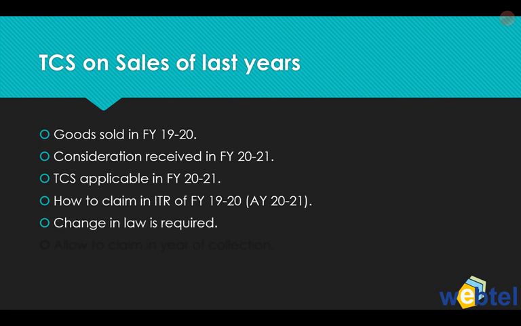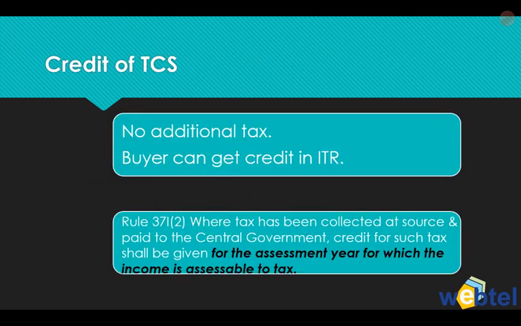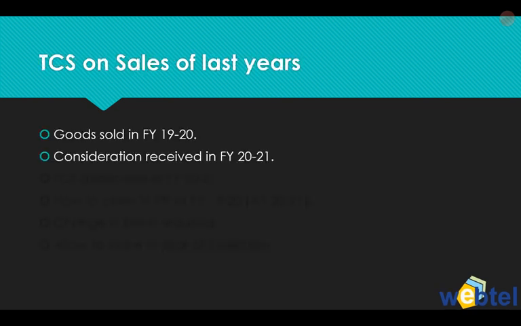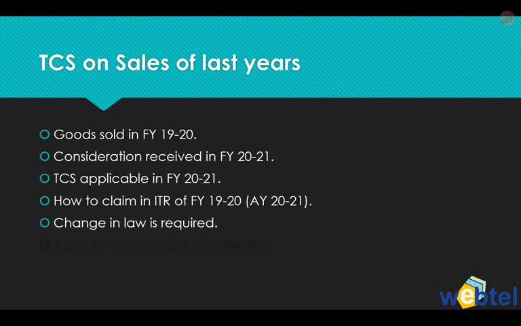So probably a change in law is required, because specifically it says, as we have seen earlier, that credit will be given for the assessment year for which the income is assessable to tax. So I'm filing the ITR for one year and the credit is appearing in the next year's statement 26AS, etc. So there will be problems. So probably a change in law is required, and the government will have to allow claiming in the year of collection.